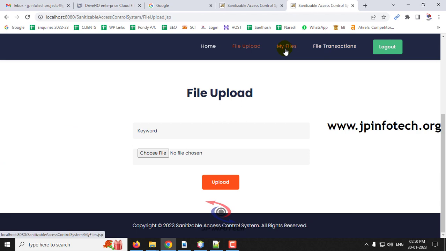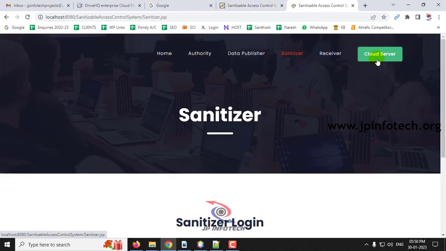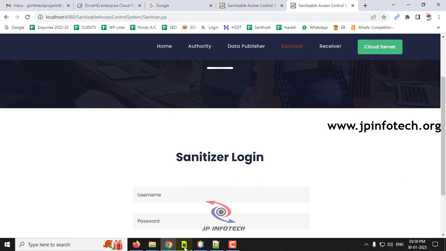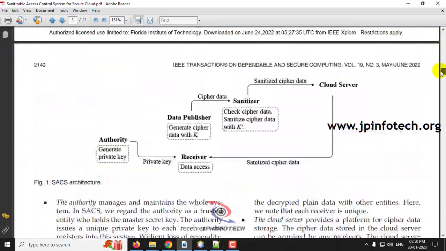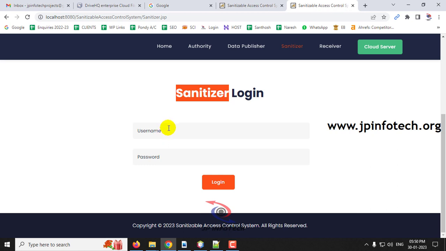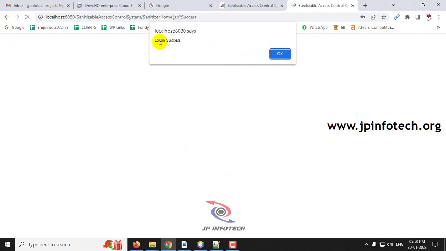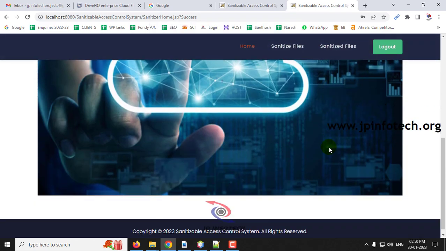Now let me log out from this part. Let me go to the sanitizer part, because as per our architecture, after the data publisher uploads the data, it will be transferred to the sanitizer part. So let me log in at the sanitizer login. The sanitizer login username and password is the same as sanitizer. I'm copying the text and pasting it, and you can see the login success message, and click OK.